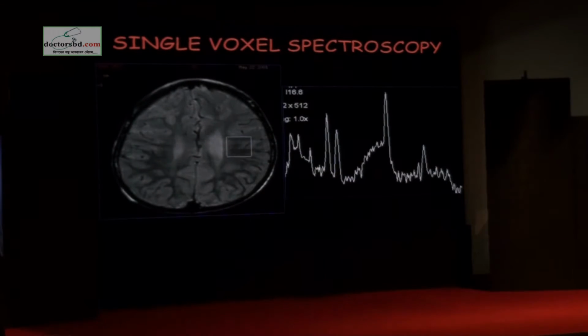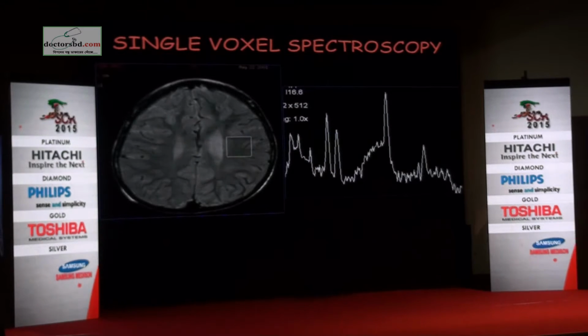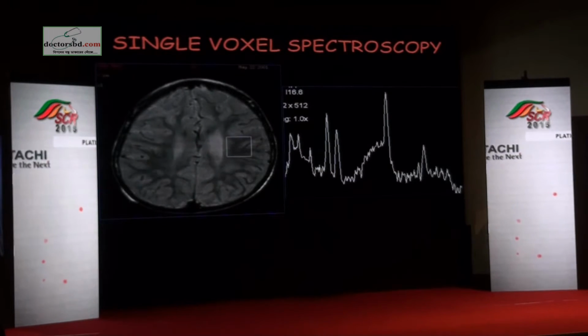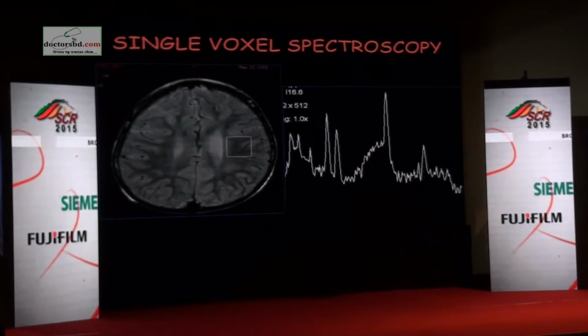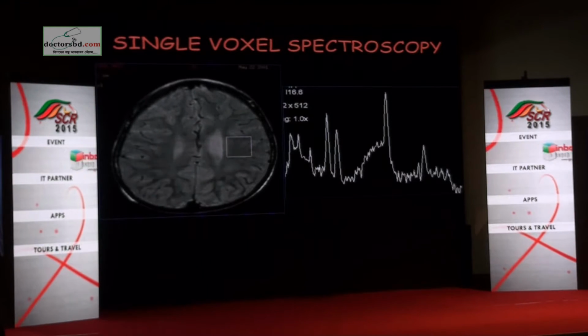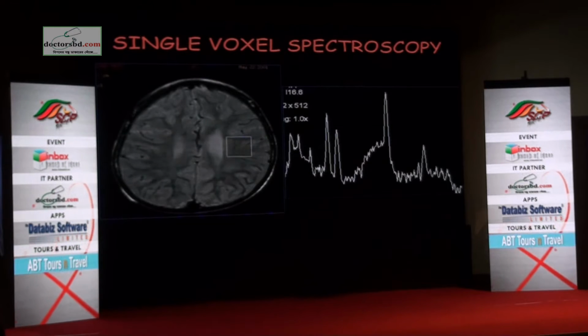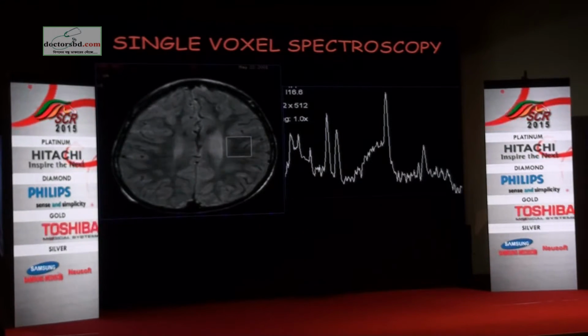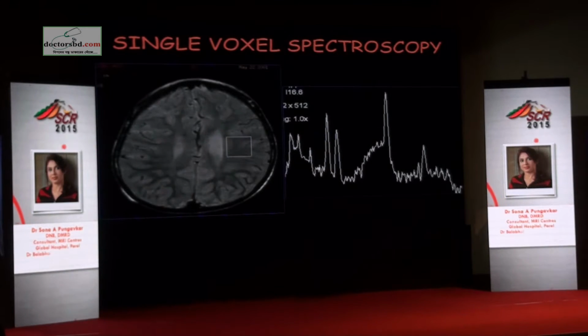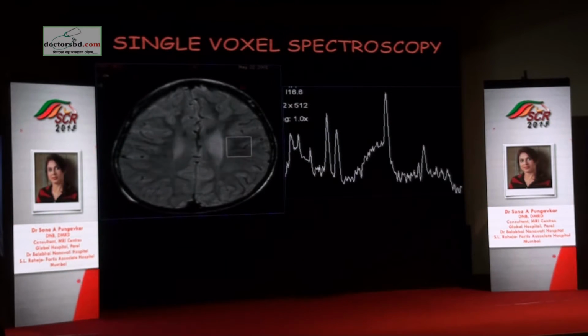This is an example of a single voxel image. What have we done? We've taken a localizer and we have decided that we want information from this site. We run the sequence. It usually takes 2.2 minutes on our GE scanner. But you can change the resolution to the point where you can run even a 6-minute single voxel spectrum. You will get a slight improvement in the resolution. But 2.2 is something which is practically usable, and you get good information.